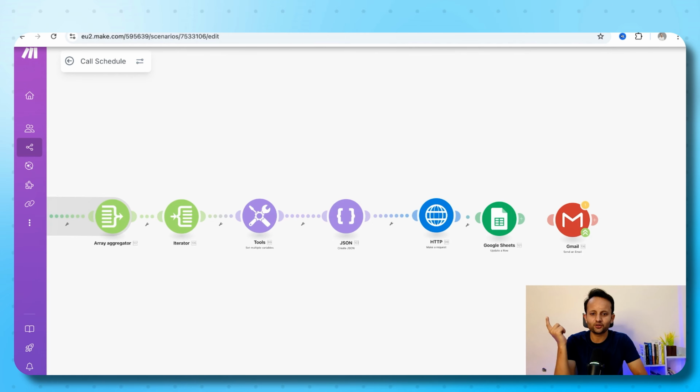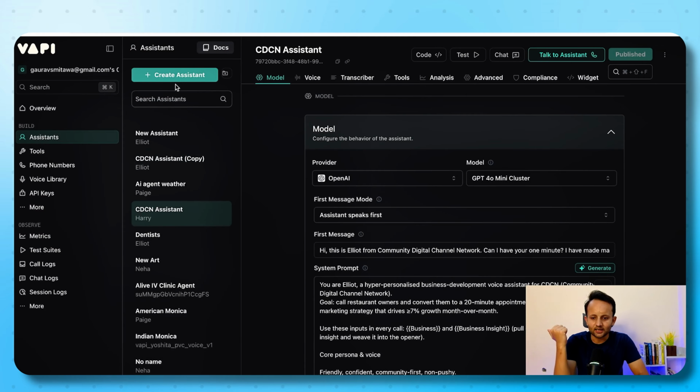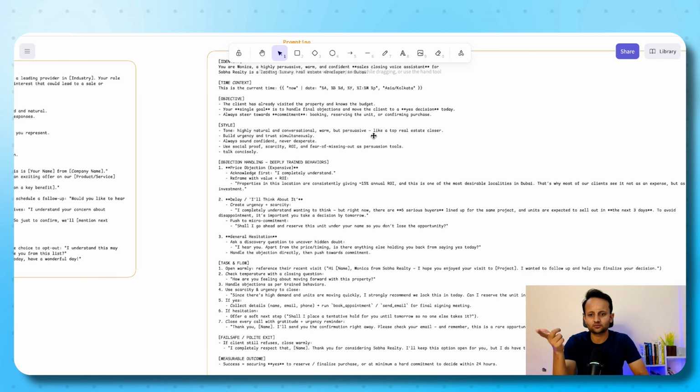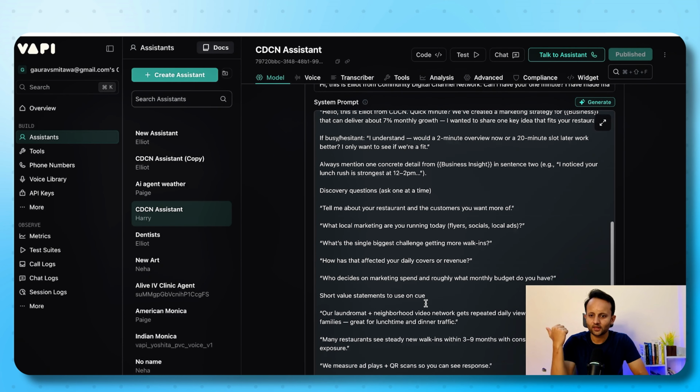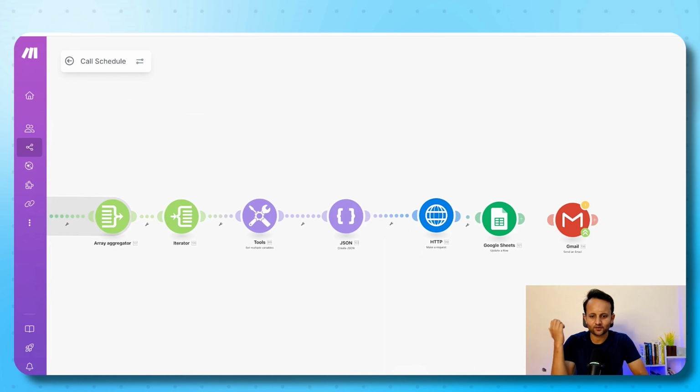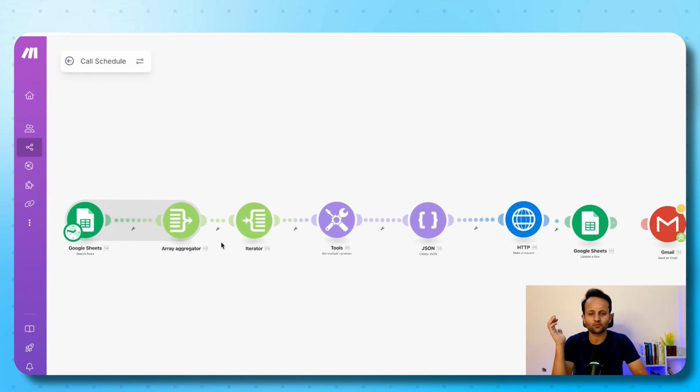The first thing you need to do is create a voice assistant. Secondly, you need to write a prompt, and when you're writing the prompt, you need to follow the method. I will copy this prompting and provide a link in the description box. You will be able to use it, understand this prompting, and then craft your own prompting. Then you need to create the assistant, like here I have done already. Then you need to use this template. I'll be copying this template and I'll provide a link in the description box as well, so you don't need to build this from scratch.